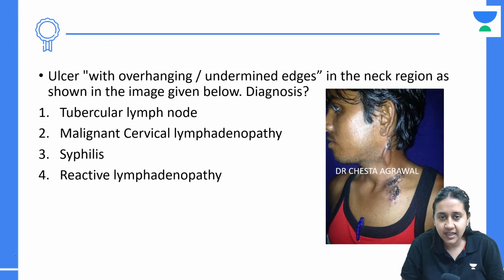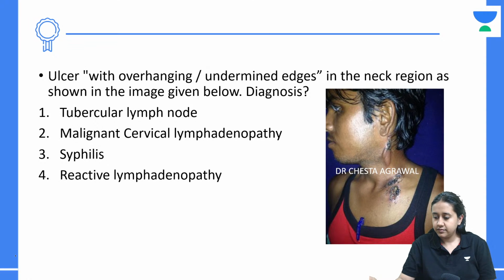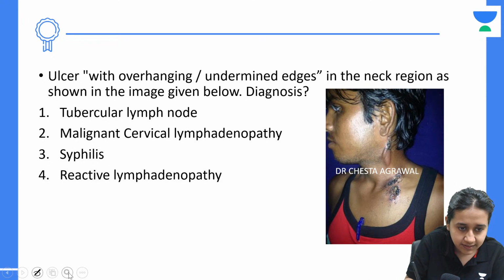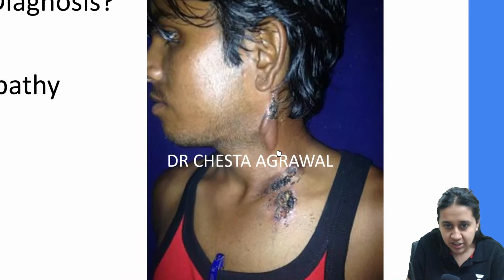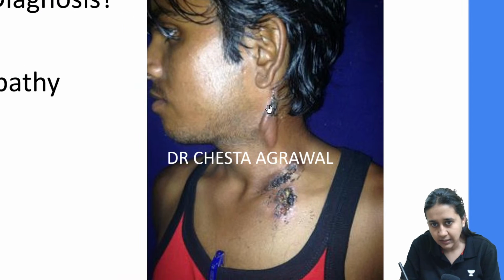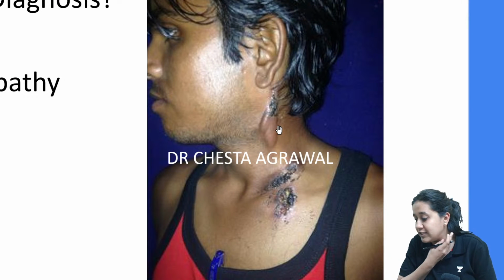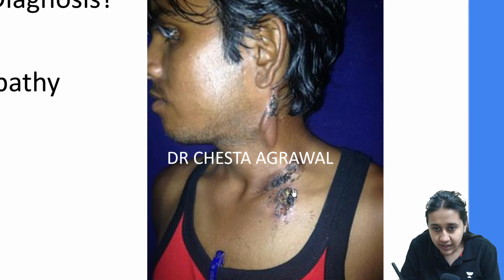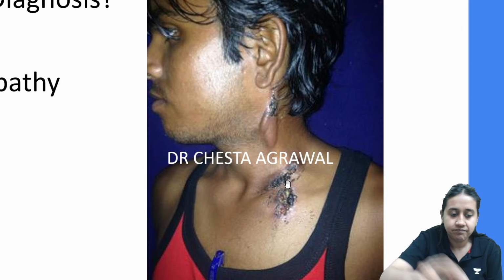The ulcer with overhanging and undermined edges in the neck region as shown in the image given below, what can be the diagnosis? So I think this is a self-explanatory image. Just look at this image. This patient presented to us with some enlargements on the neck, and over the top we can see some crusting.